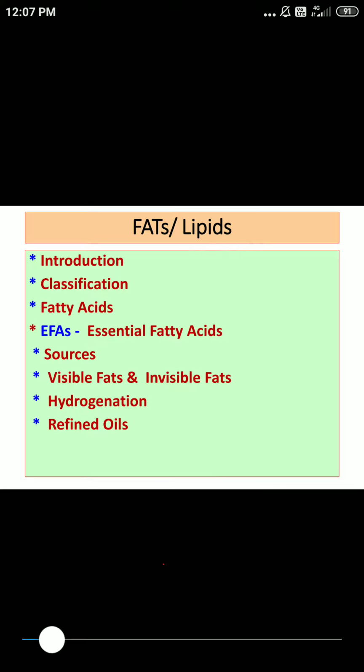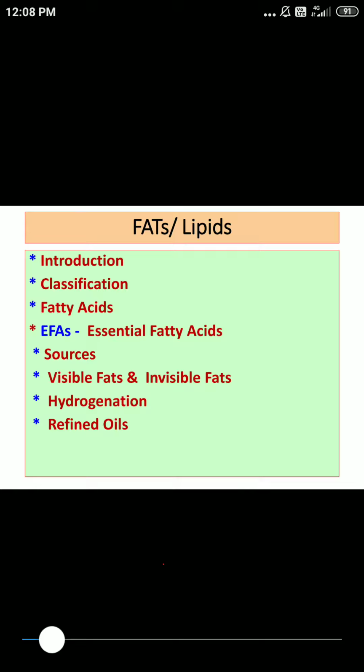As far as dietary sources for essential fatty acids are concerned, we can get them from plant foods like cereals, millets, and most importantly different oil seeds. When we consume oil seeds, we get essential fatty acids like linolenic acid as well as linoleic acid.